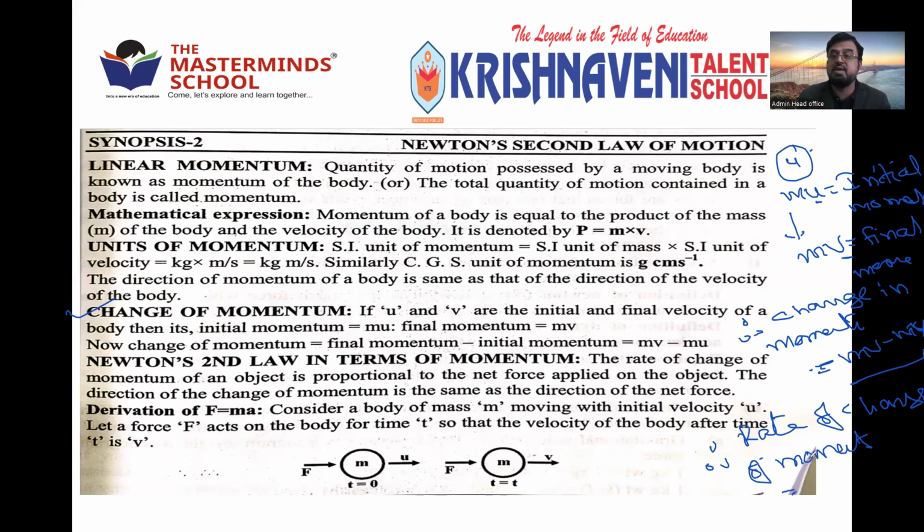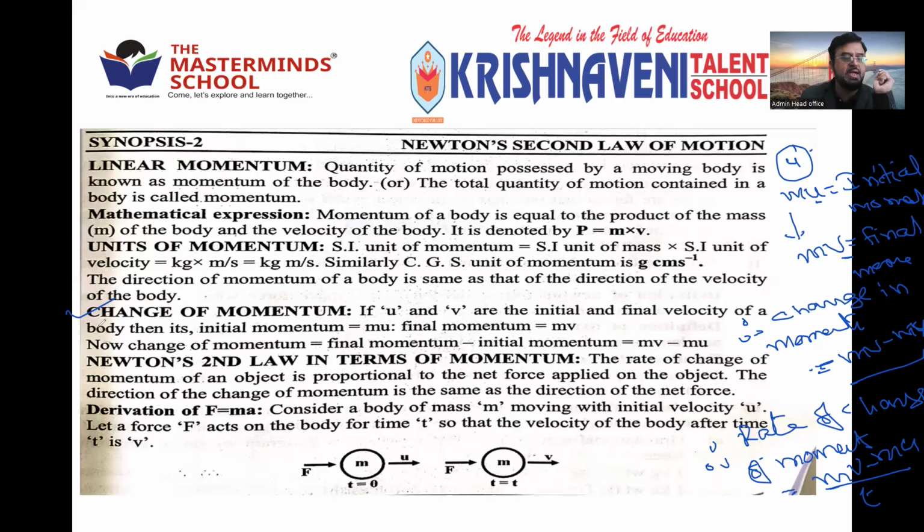What is rate? When rate comes, you have to consider time. That is mv minus mu by t. Why are you considering t? Because time will be taken to change the velocity from u to v. It takes t seconds. That is the reason rate of change of momentum is given by mv minus mu by t.